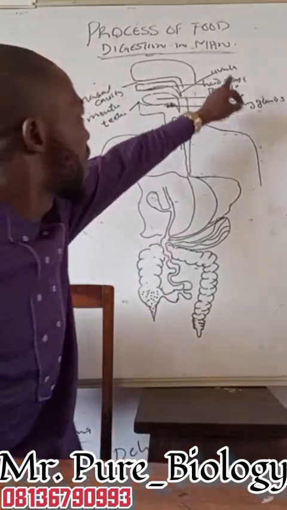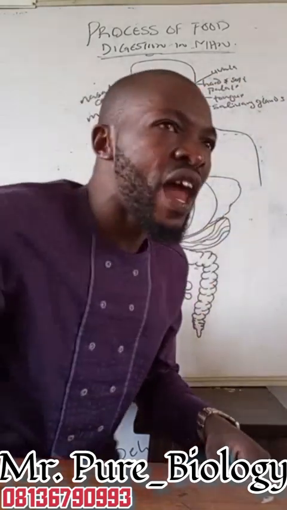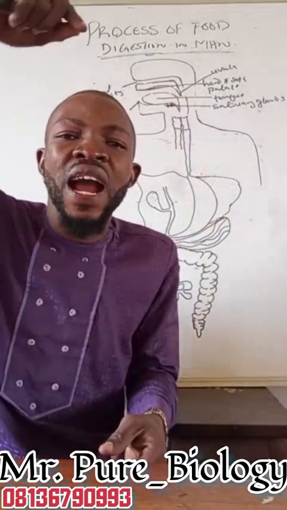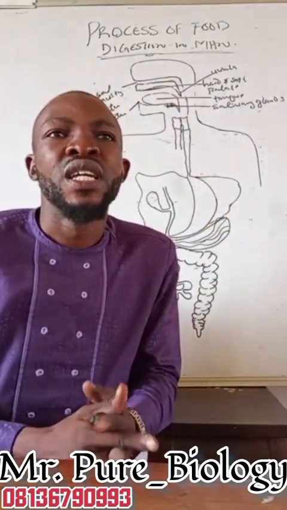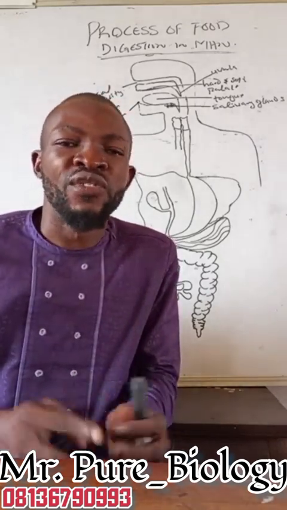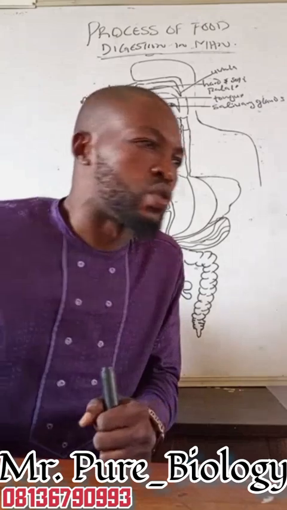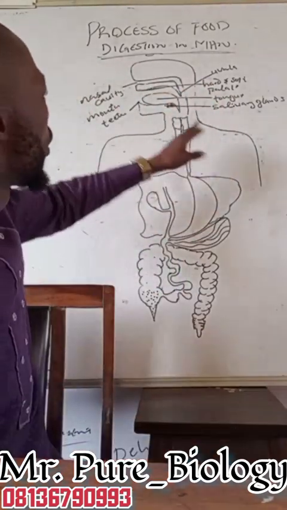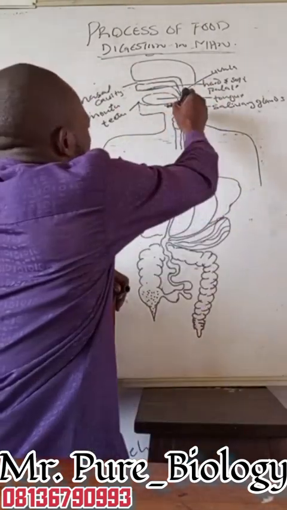At the same time, we have what we call the uvula. The uvula is a finger-like structure that hangs at the roof of our mouth. It blocks the nasal cavity during swallowing so that the food will not pass out through the nose. Now, we also have the epiglottis.